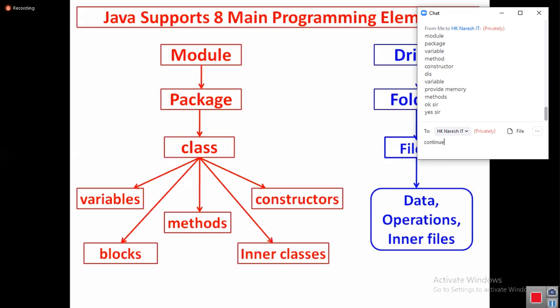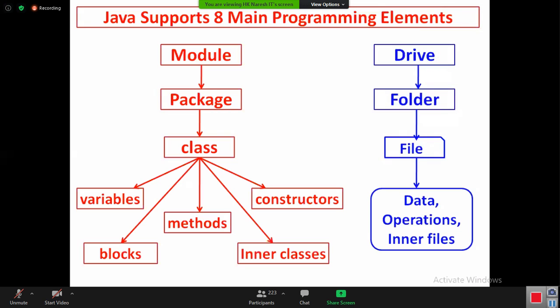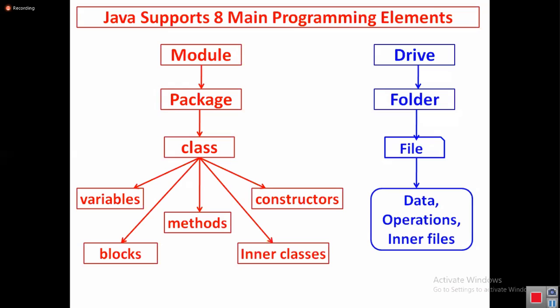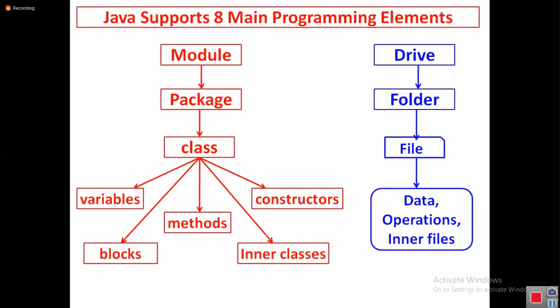You are joining Naresh IT. If you want to join, who are you? You are a student. Now you have values and operations. Then your values and operations must be created as one group.